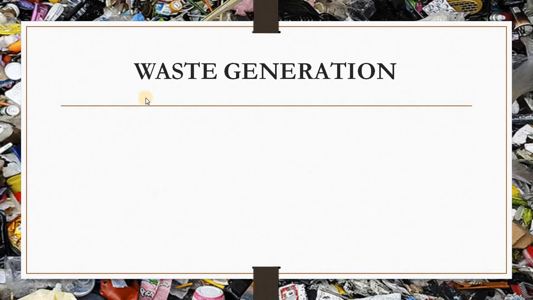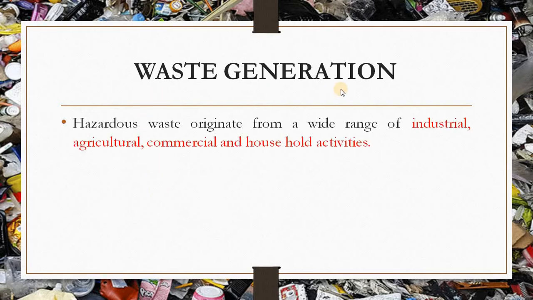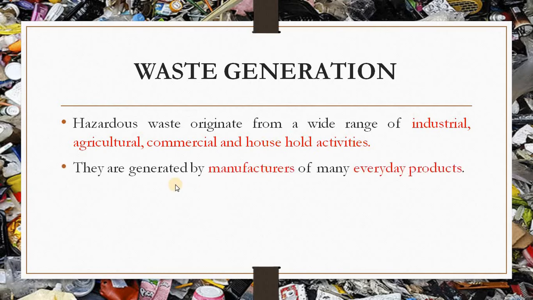So coming onto the waste generation. Hazardous waste is generated from various industries, like agricultural, then various kinds of industries, then the commercial, as well as from household activities. Second, they are generated by the manufacturers of many everyday products. So we can quantify this waste generation from industries, agriculture, commercial and household products, and also from the manufacturing of everyday products.